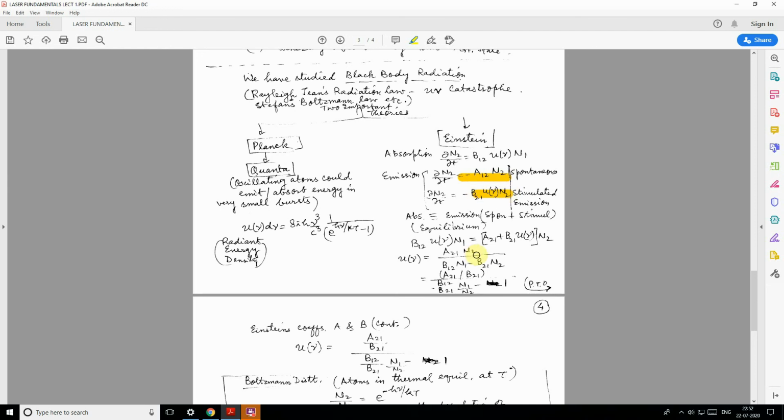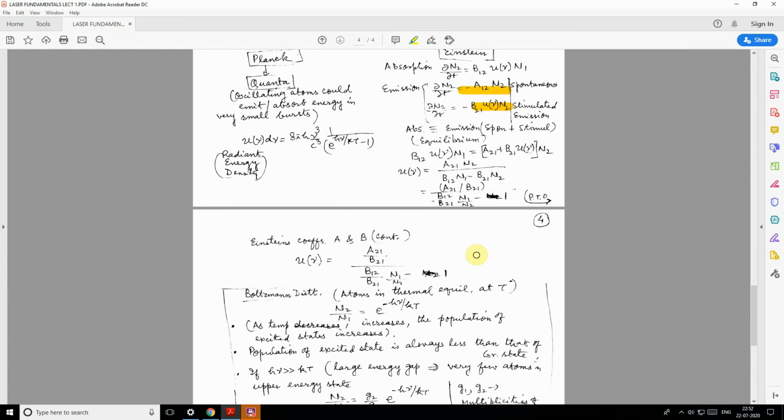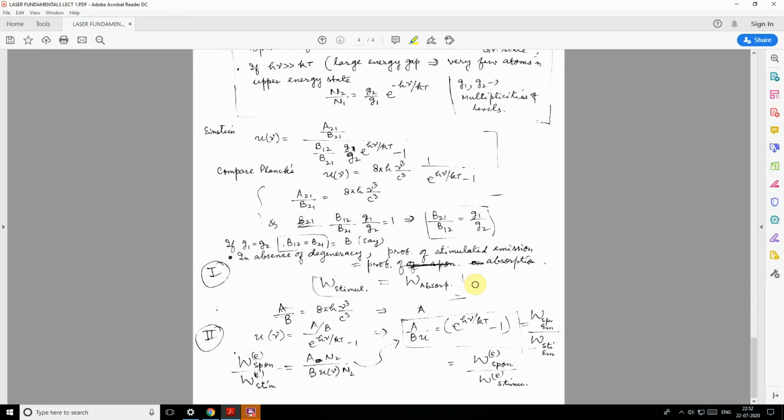I have substituted A12 and B12 equal to B21 equal to B. So the probability of spontaneous transition by stimulated transition is equal to A N2 by B U N2, and cancelling out N2 and substituting the value of A by B, we obtain A by B nu, that means W spontaneous by W stimulated equal to e raised to h nu by kT minus 1.